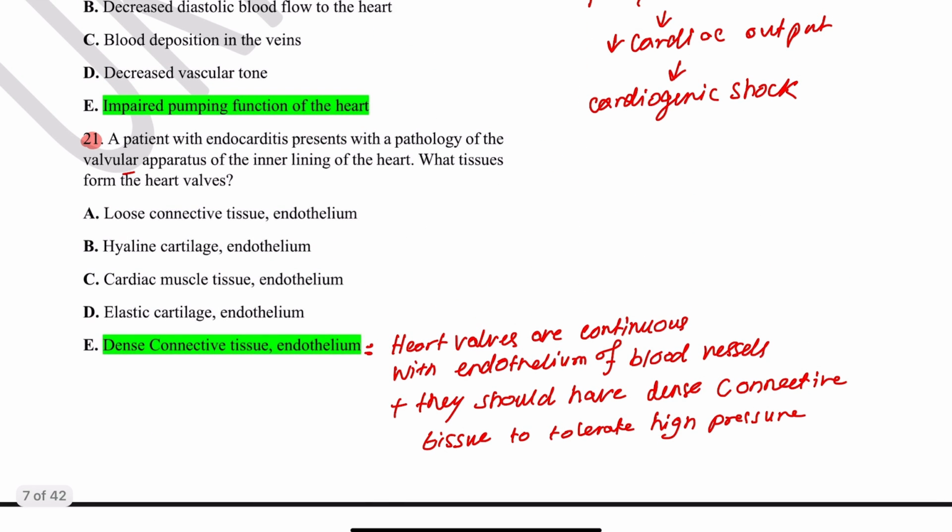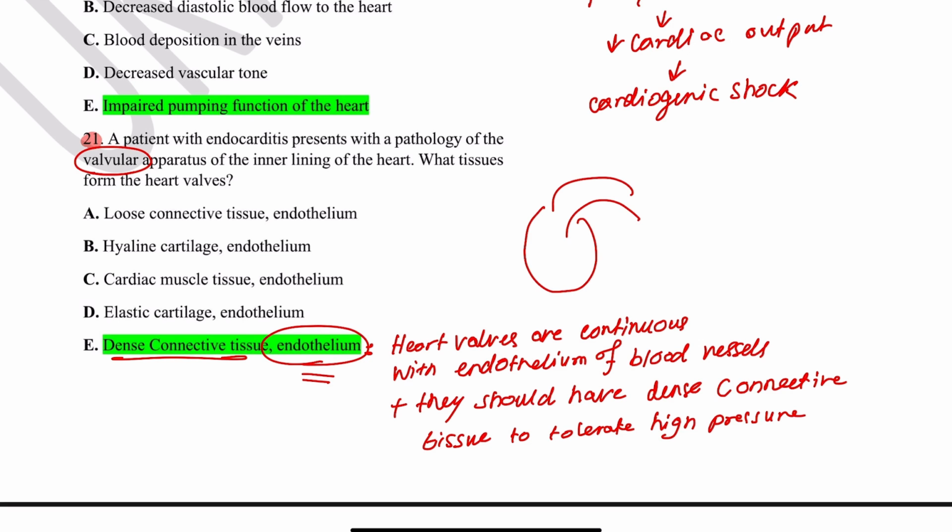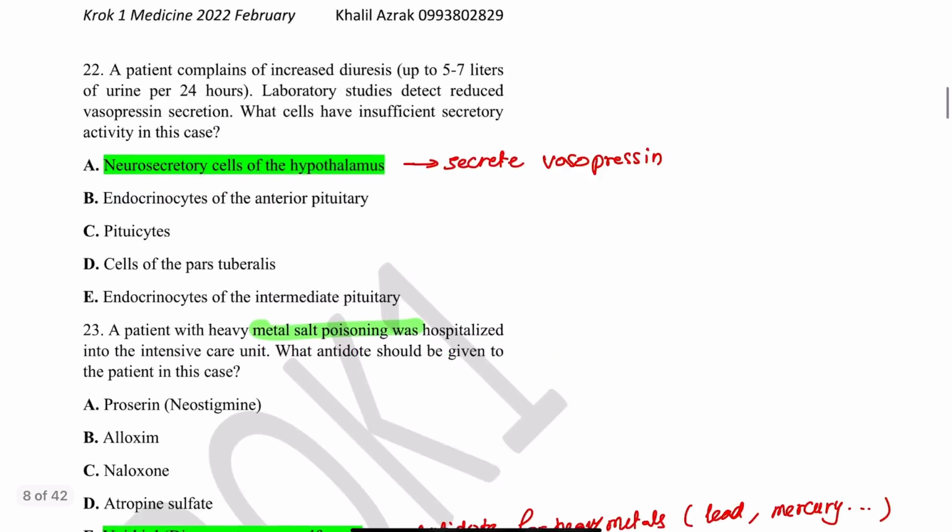Here there's a question about the valves of the heart, what connective tissue they have. So the connective tissue of the valves will be dense connective tissue because of the nature of their function, that they have to tolerate a lot of tension from the blood, and also the endothelium is continuous with the blood vessels. So the heart valves and the endothelium are continuous. That's why the endothelium forms a part of the valve in addition to the connective tissue.